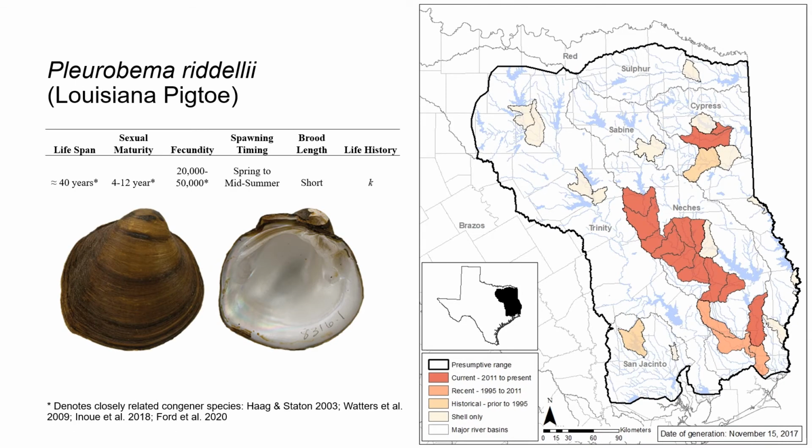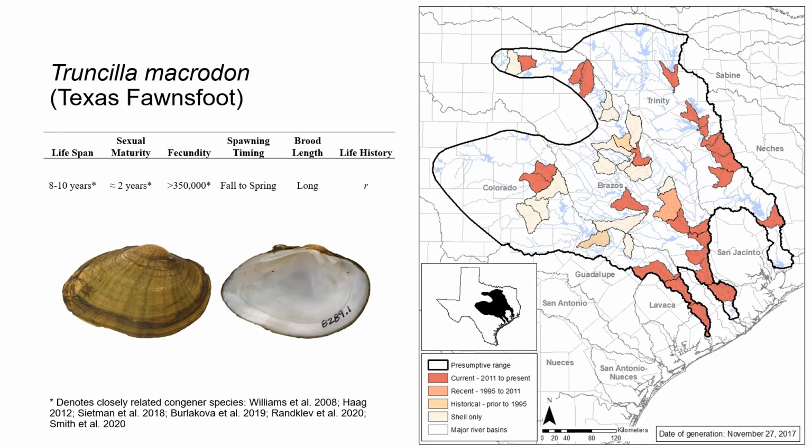Pleurobema riddellii, or the Louisiana pigtoe, in contrast, is a long-lived species with an estimated lifespan of 40 years, and based on congeners is likely first reproductively active between 4 and 12 years. The Louisiana pigtoe is a short-term brooder that spawns in late winter and releases its glochidia in mid-spring to early summer. It closely represents a K-selected species with a long lifespan and lower fecundity overall, and is primarily found within the Neches River Basin. The last of our focal species is Truncilla macrodon, or the Texas fawnsfoot.